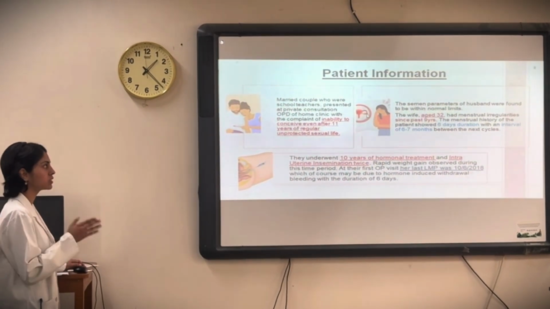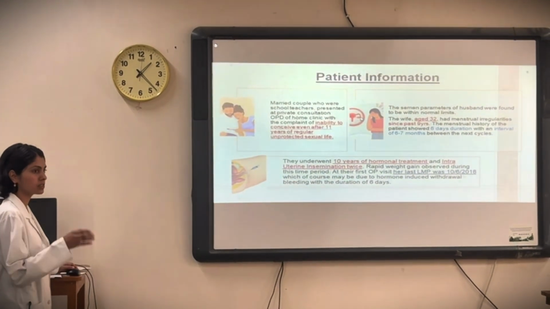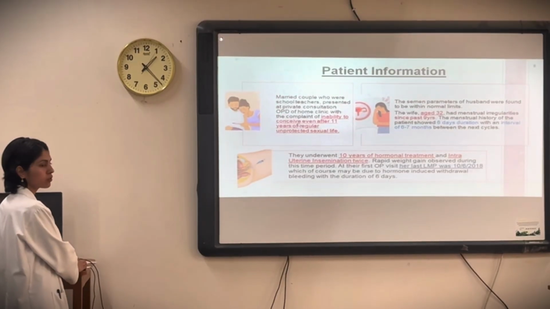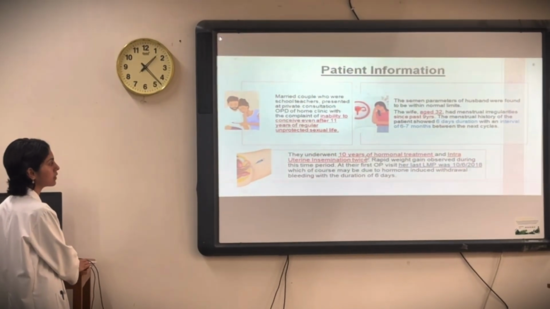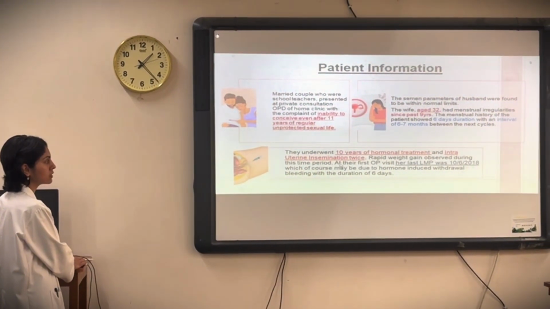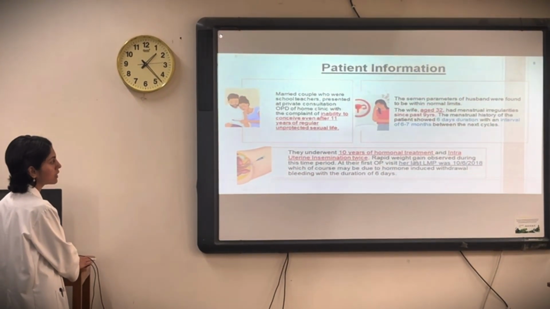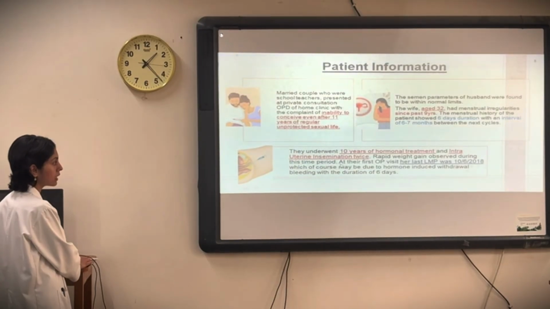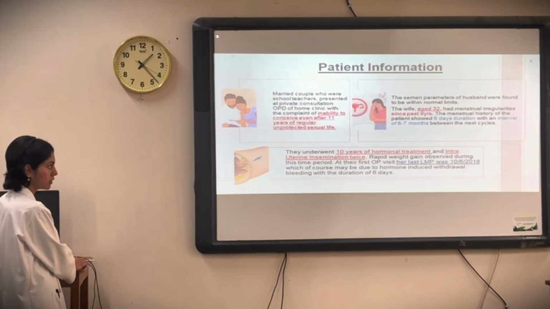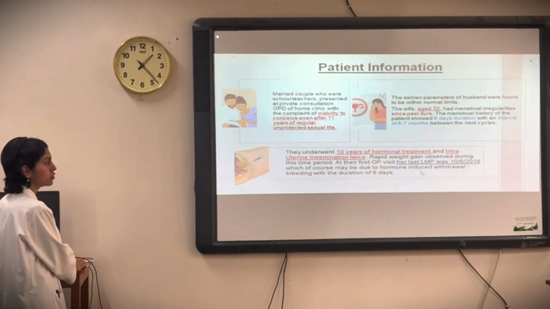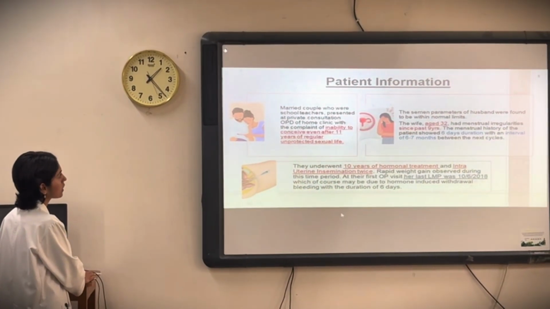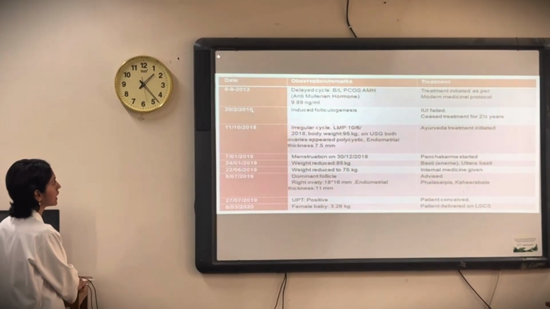For months, 6 to 7 months, there were no menses, and again this cycle repeated. For treatment, before coming to Ayurveda, she had already undergone 10 years of hormonal treatment and IUI, that is intra-uterine insemination, twice. Rapid weight gain was observed during this time period, and at her first OP visit, her last LMP was 10/6/2018, which was of course due to hormone-induced withdrawal bleeding with a duration of 6 days. Now this is basically the timeline of the patient.